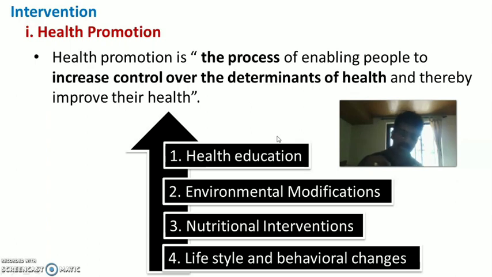The measures included under health promotion are health education, environmental modification, nutritional interventions, that is having a balanced diet, and lifestyle modification or behavioral changes. All that we discussed in primordial prevention also comes in primary prevention: health education, environmental modification, nutritional interventions, lifestyle and behavioral changes, and developing good habits in this period, to prevent particular diseases and other health related problems.